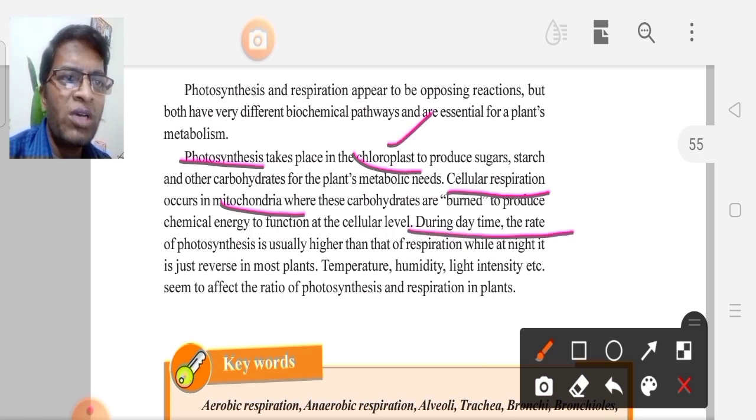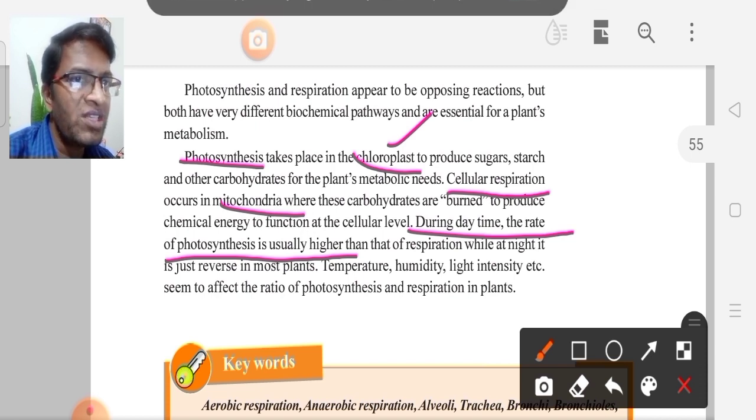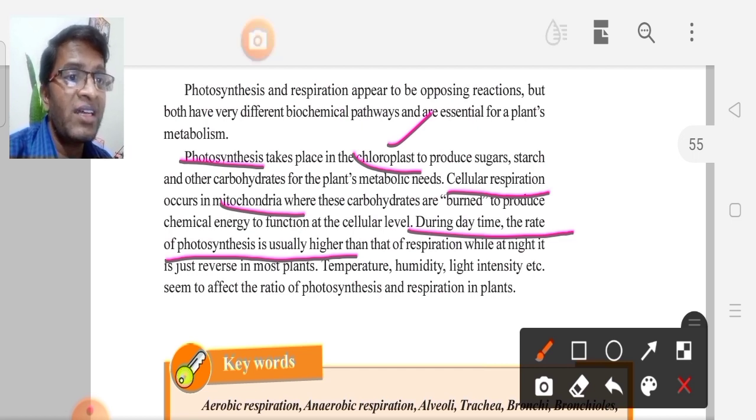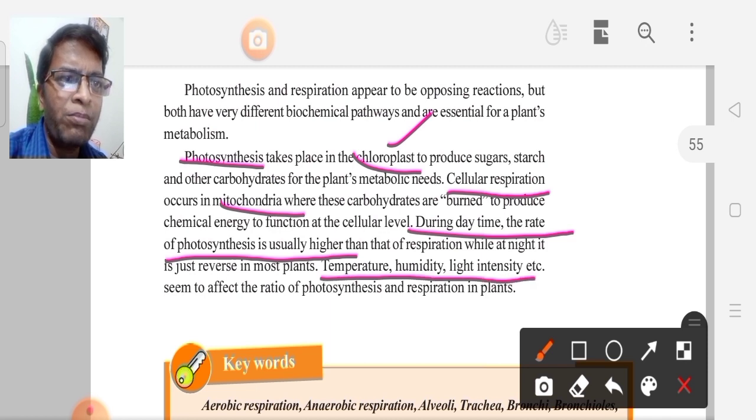Next, one more thing: at what time does more respiration take place? At what time does more photosynthesis take place? That is very important. During the daytime the rate of photosynthesis is usually higher. So in the daytime photosynthesis is more than respiration. But respiration is more at night than in the daytime.